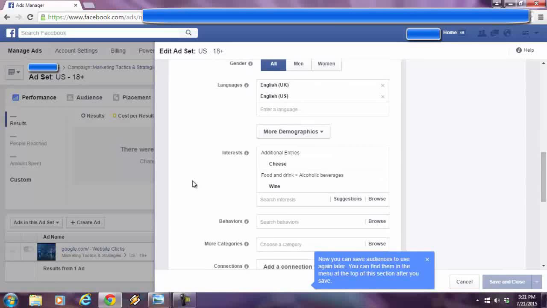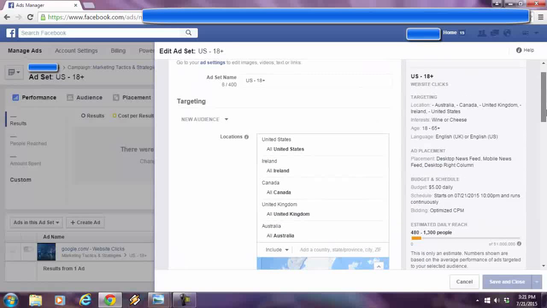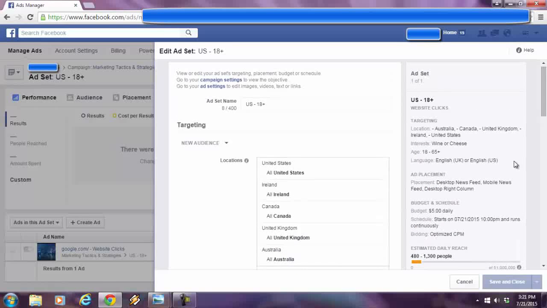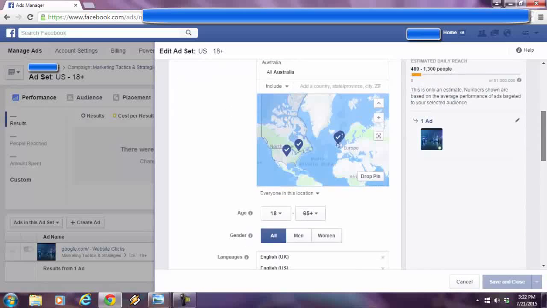And here we go. So I typed in cheese and I typed in wine. I was looking for cheese and wine lovers, like people that go to wine and cheese parties or cheese and wine parties, however you want to say it. So as you go up here, you see that the interests are wine or cheese. So what does that really mean? That means that if a person is a fine wine enthusiast, they may be lactose intolerant, they can't handle cheese, they don't like cheese, or they're just not into cheese. Or vice versa, they love cheese, but wine makes them sleepy, they're not into it, whatever the case may be. So this is not really targeting, but according to Facebook, this is.